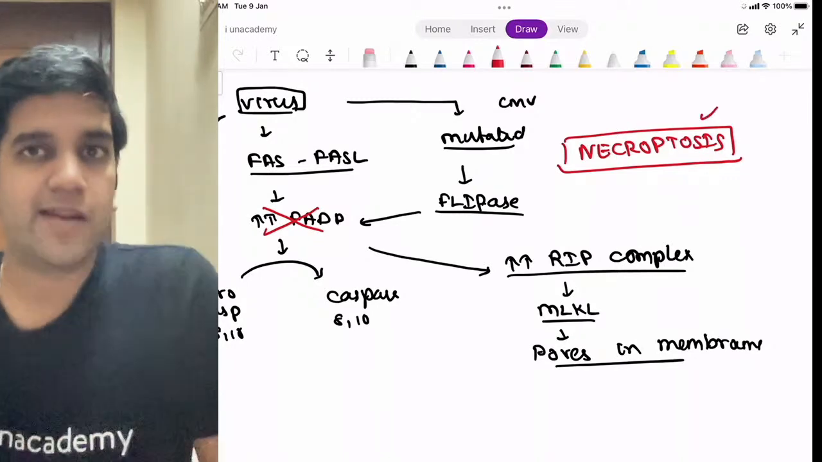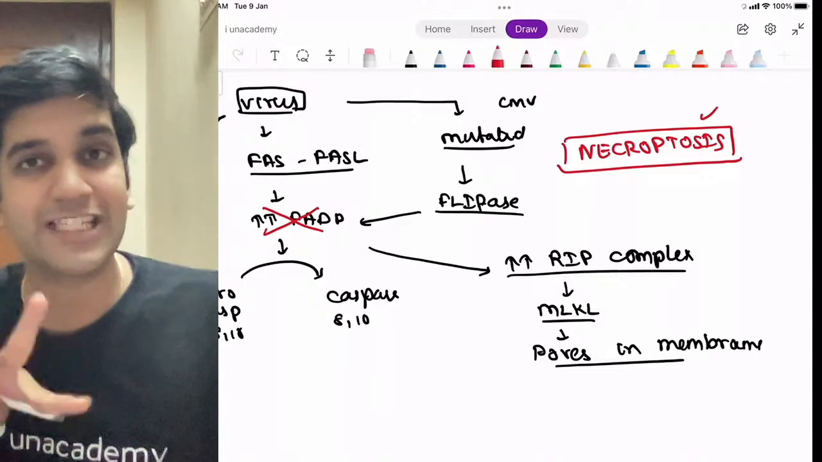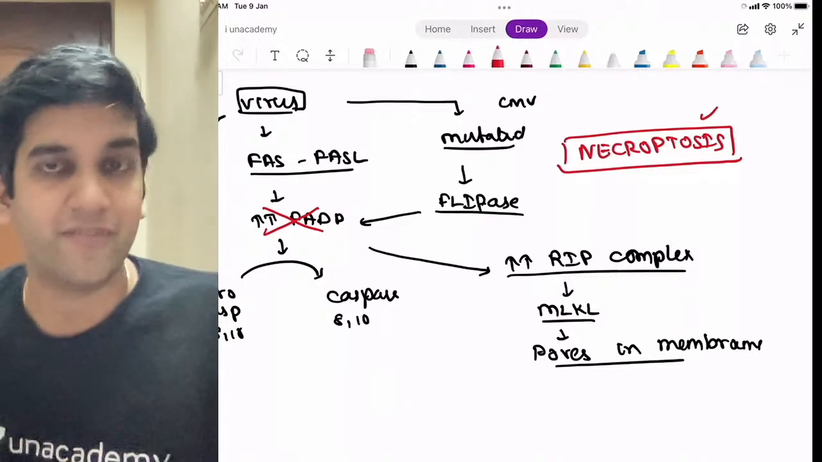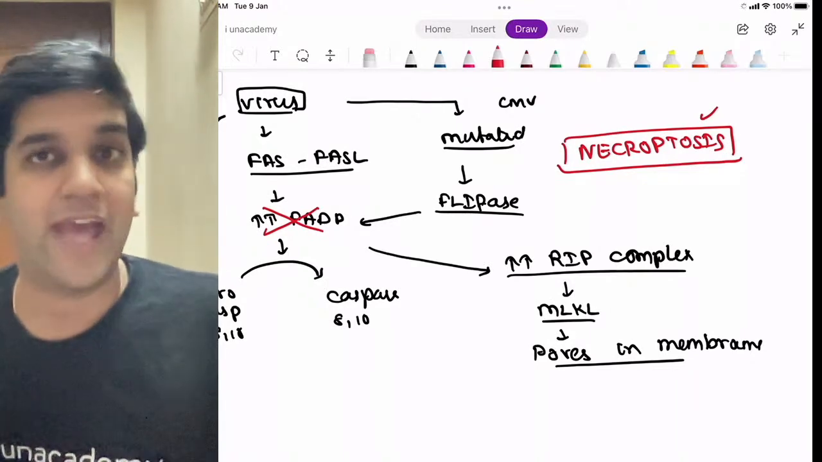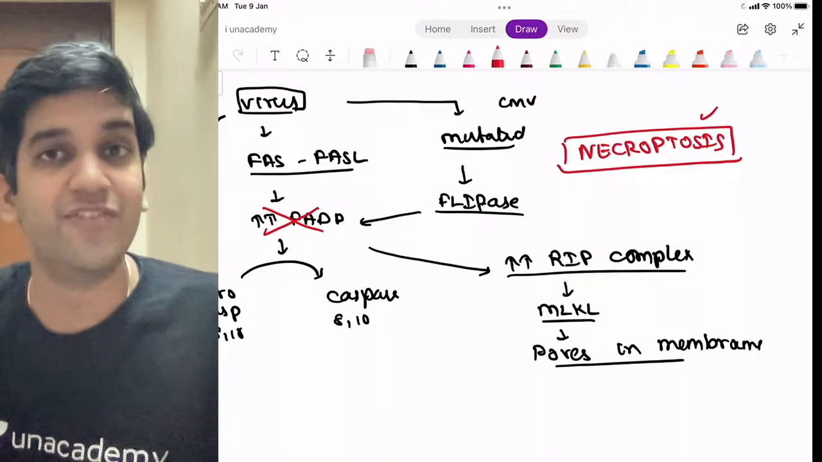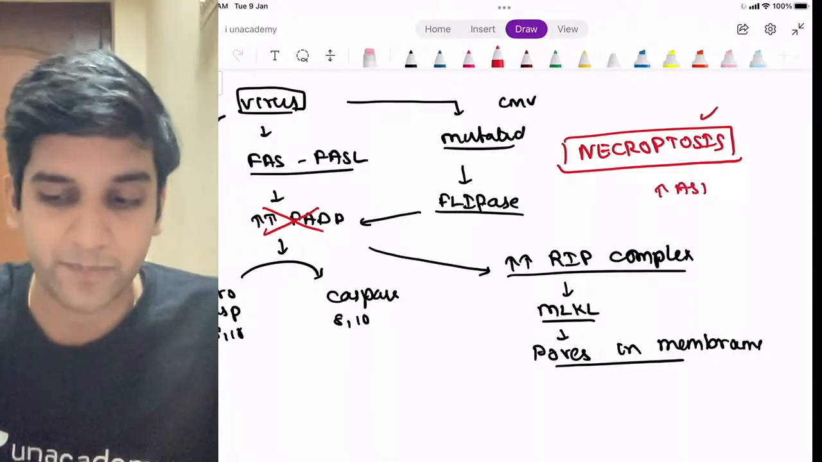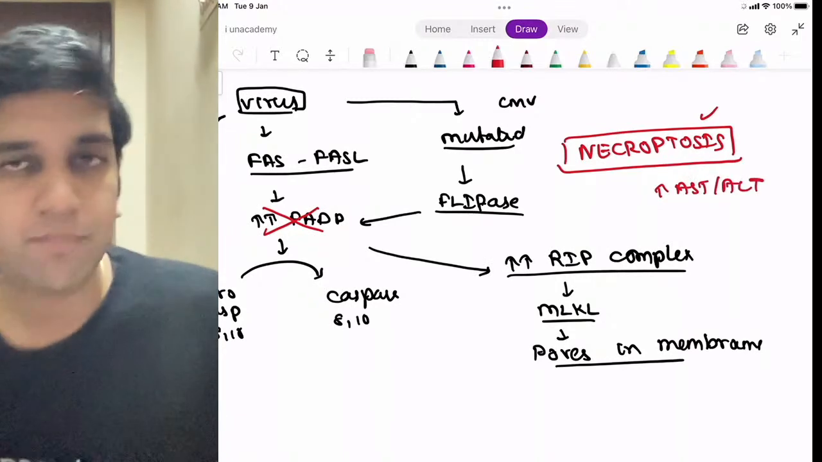Necroptosis was discovered around the 2000s. It's very late. So whenever you find some discordance between what you read and what you see, I am missing something. When necroptosis came, I know that yes, I do have apoptosis and also necroptosis in every viral infection. That's why hepatitis has elevated AST/ALT levels.